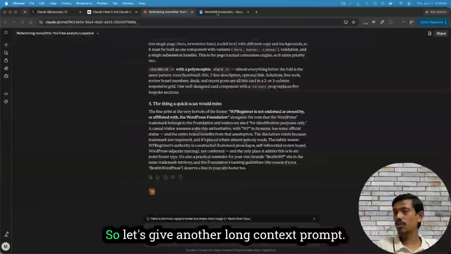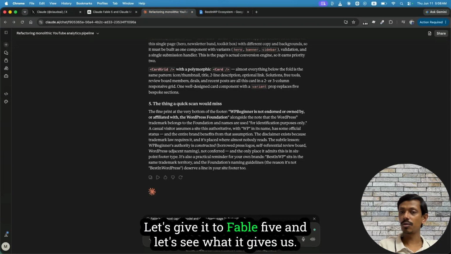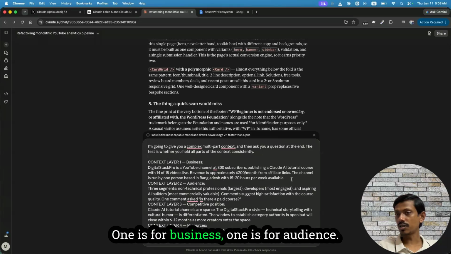Let's just check that out. So let's give another long context prompt. This context actually has 4 layers. Let's give it to Fable 5 and let's see what it gives us. As you can see, there are 4 contexts. One is for business, one is for audience.